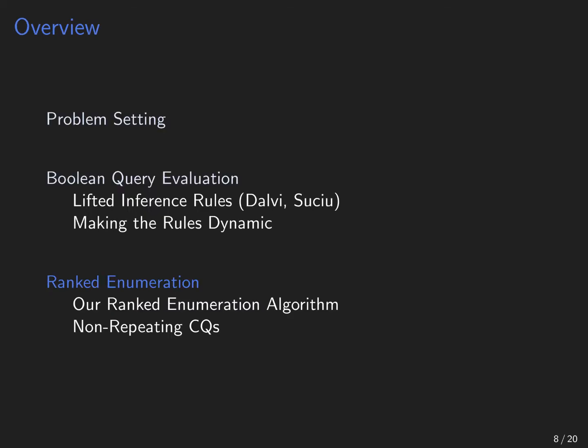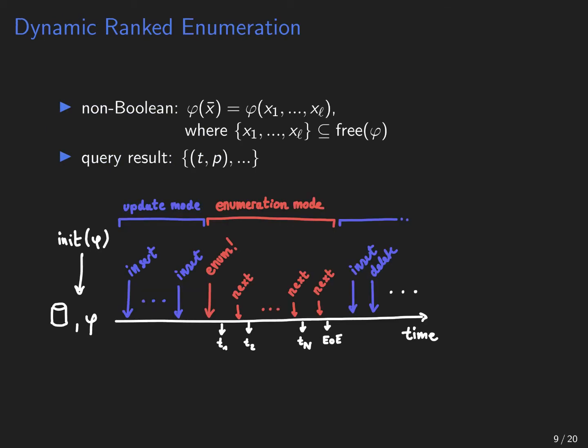Now let's move on to dynamic ranked enumeration, which is the following problem. We have a non-Boolean query, so some of the free variables are designated as output variables, and the others are fixed to constants. And we write the output variables in parentheses after the query. So here the output variables are x. And the result of the query is a set of assignments to these output variables.